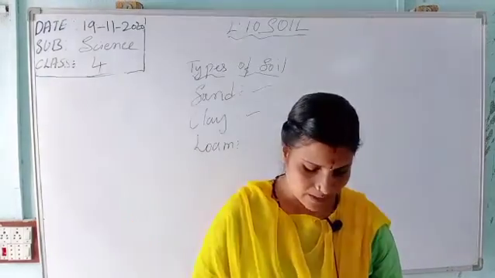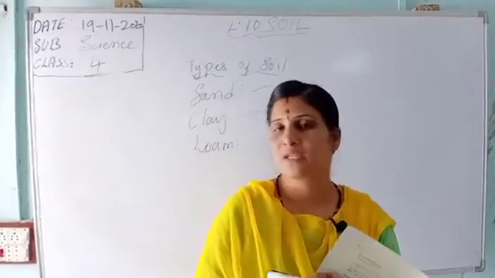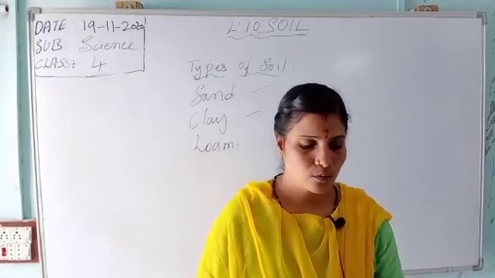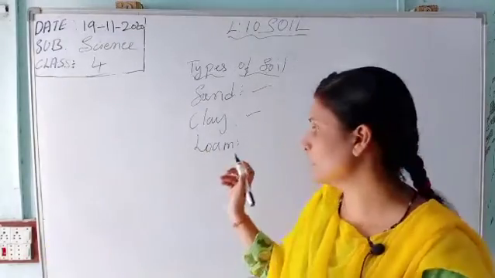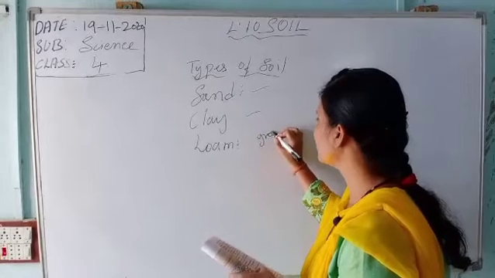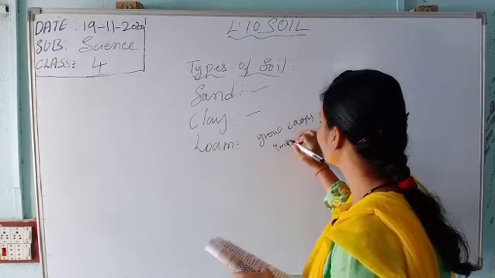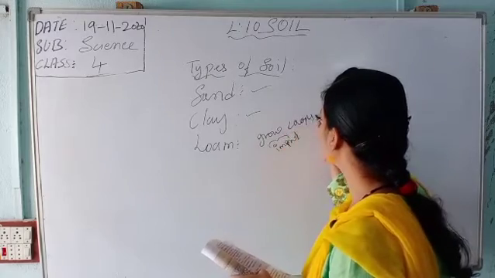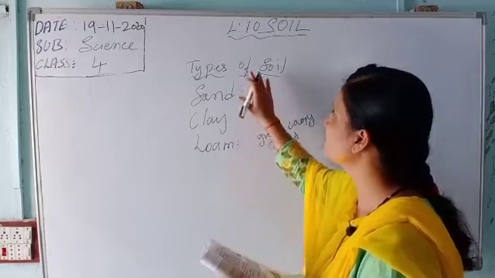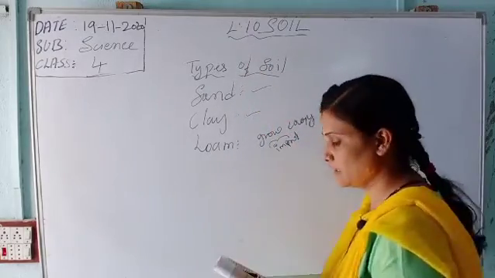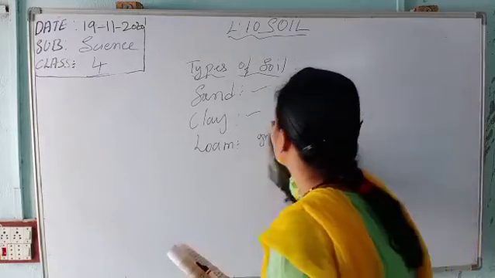It can trap air and water, which is very important for plant growth. So it contains air and water. Loam is very important for growing crops. Okay, so sand, clay, loam are the 3 types of soils. Here we have completed the 3 types of soils.